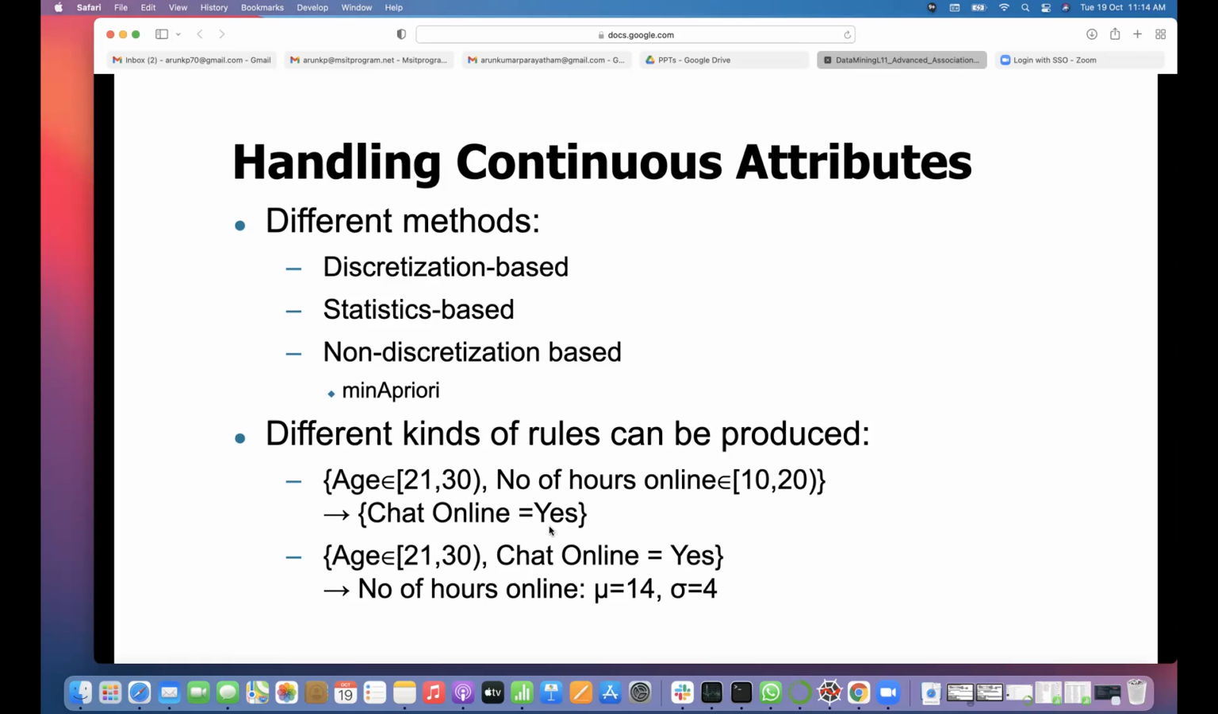Chat online, yes or no: we already have values with yes and no, so we don't need to do anything. Now we are trying to form rules like this: if age is between 21 and 30 and number of hours online is between 10 and 20, then they are more prone to chat online. That is what this rule says. Then for this, what are the support and the confidence? For number of hours online, the mean they got is 14, and the standard deviation is 4, computed for those columns.